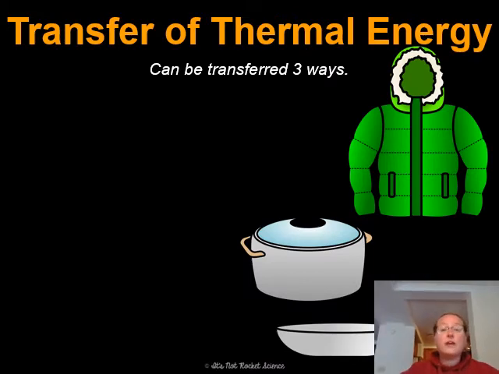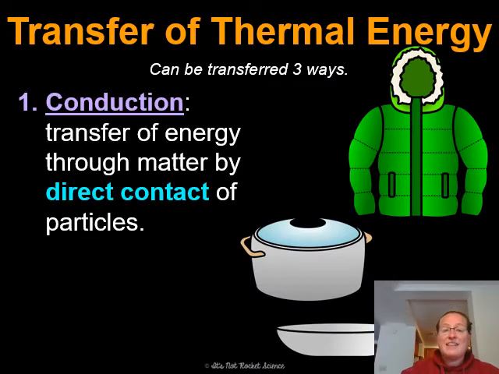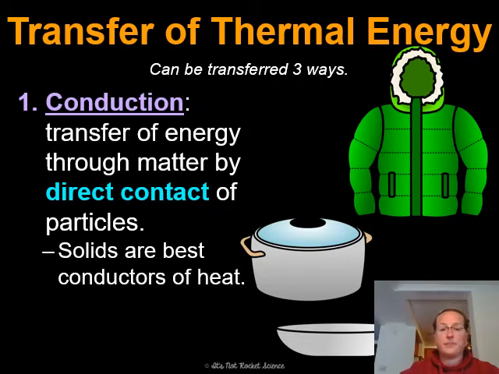There are three ways that this transfer of thermal energy can occur. The first one is conduction. Now, usually when we think of conduction, we're thinking in terms of electricity, if something is a good conductor, but we're really talking about whether it is a good way to transfer energy of any kind, and in this case, thermal energy. So conduction is the transfer of energy through matter by direct contact of particles. The particles are actually coming in contact with one another, and that is how they are transferring that energy.